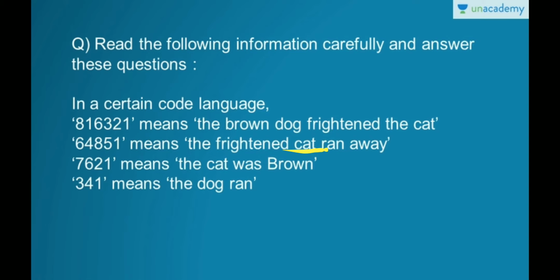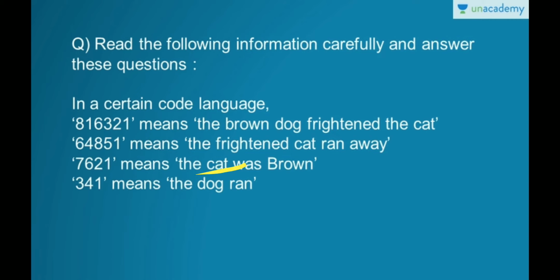So we first have to find out the coding for cat. Cat is repeated in all these three sentences, so the number repeated in all these three is the coding for cat. Now see here, it's 6. 6 has been repeated in all these three numbers, so the coding for cat is 6.